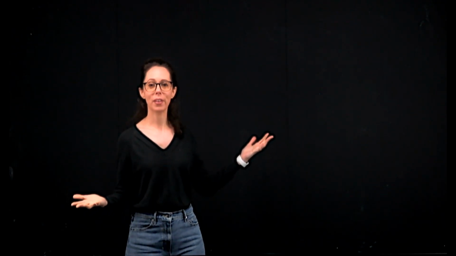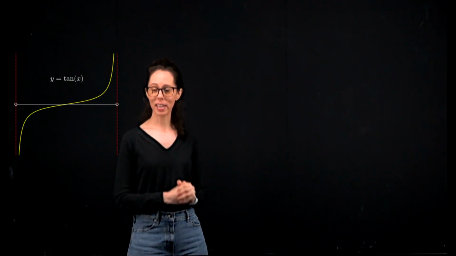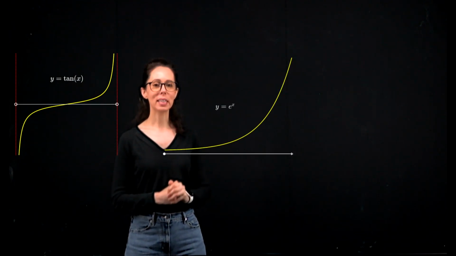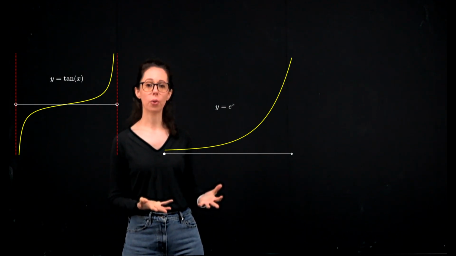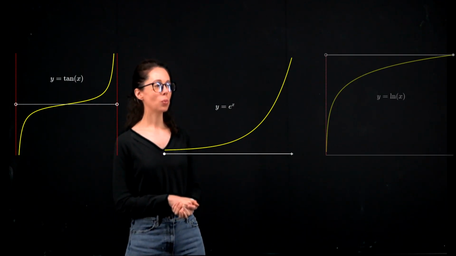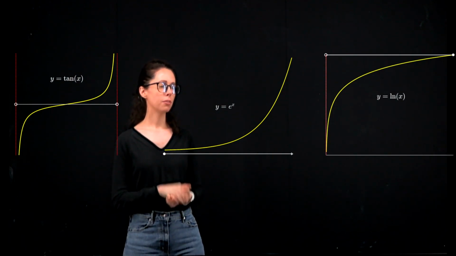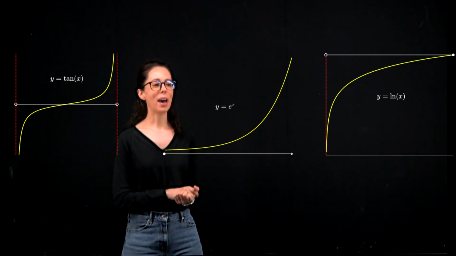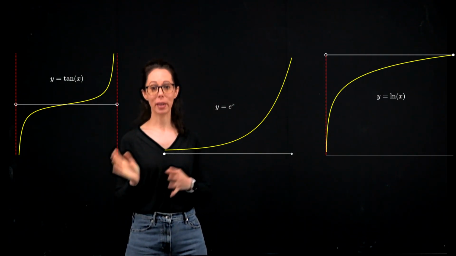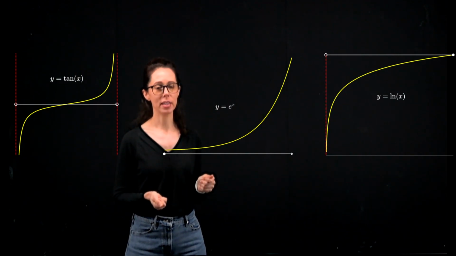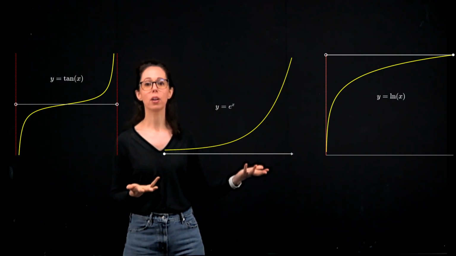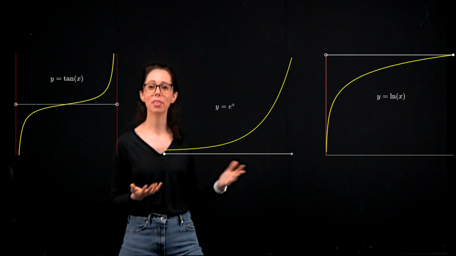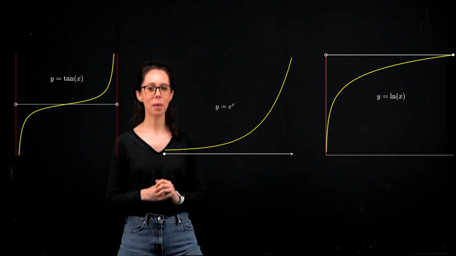Let's wrap up by just looking at three very famous functions. How about y equals tangent of x graphed on the open interval from negative pi over 2 to pi over 2? Y equals e to the x graphed from 0 to infinity, the closed interval, including 0. And y equals natural log of x graphed from 0, not including 0, up to and including 1. So we have an interval which is not closed but is bounded, closed but not bounded, and then not closed but also bounded.